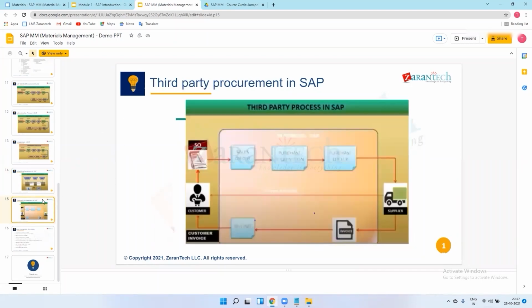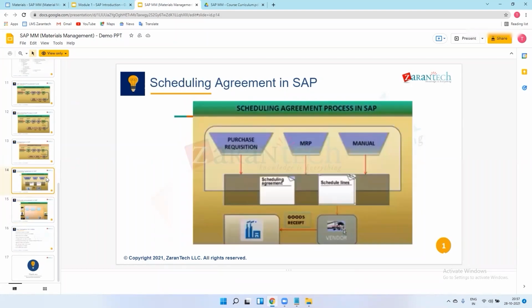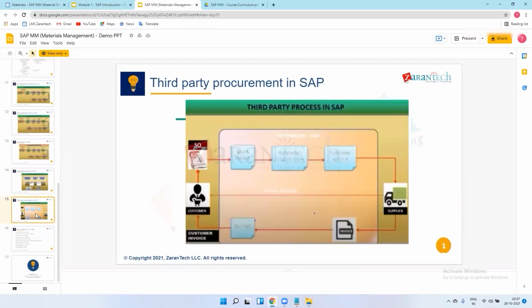So MM is all about procuring and purchasing. Yes, we are involved in procurement. MM basically deals with the purchasing activity, meaning procure to pay. Whatever is needed for production, we procure it. Without procurement, there will be no production. And if you want to procure the material, we have to pay for that. Correct.